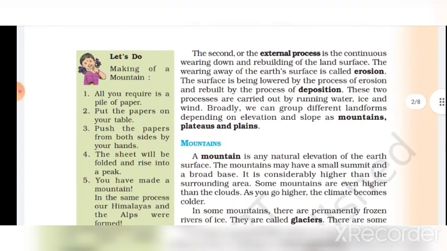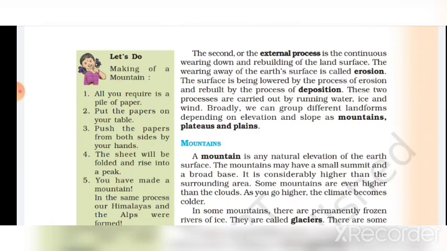The second, or the external process, is the continuous wearing down and rebuilding of the land surface. The wearing away of the earth's surface is called erosion. The surface is being lowered by the process of erosion and rebuilt by the process of deposition. These two processes are carried out by running water, ice, and wind.